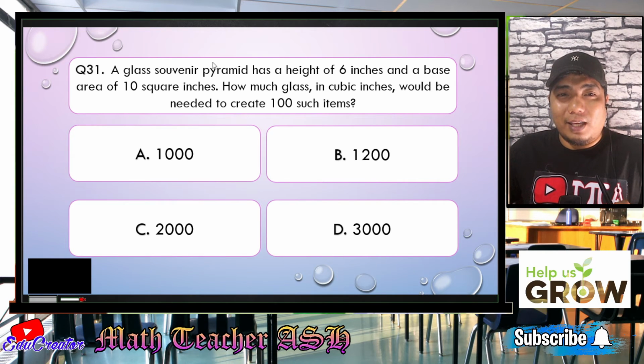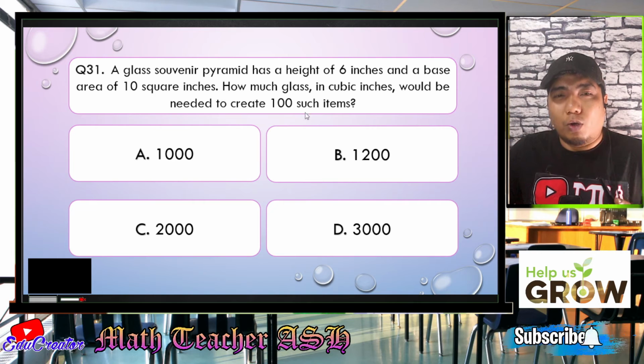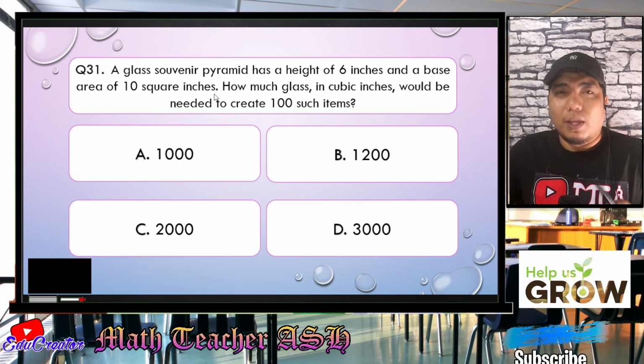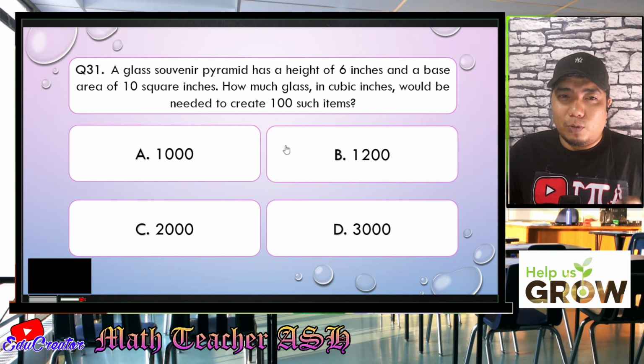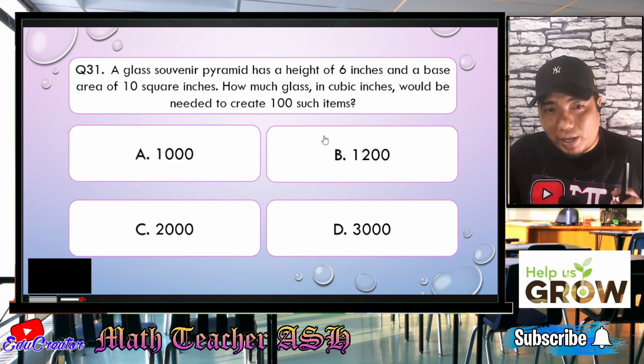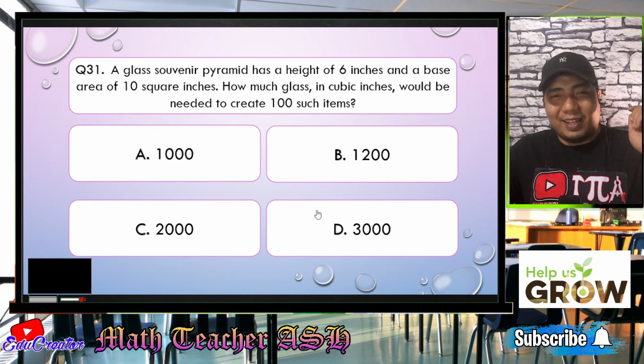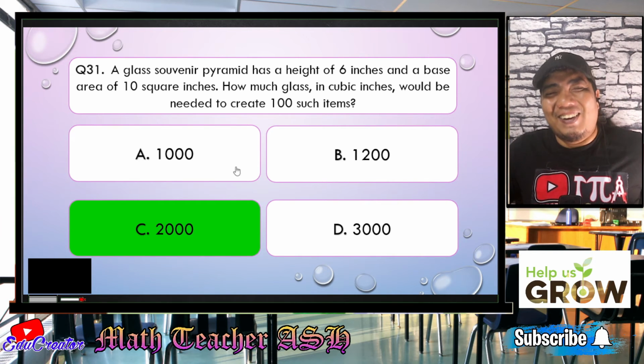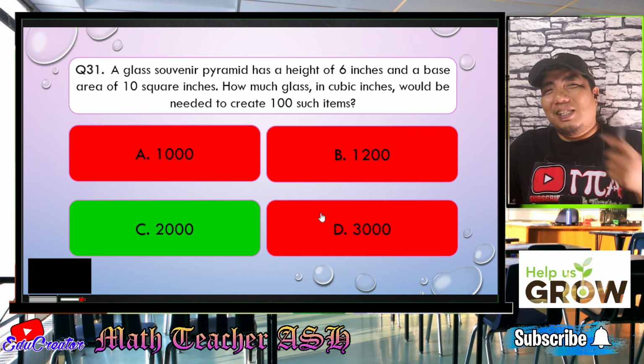So 20 cubic inches is the volume of our glass souvenir. In order to create 100 such items, we multiply the volume by 100, and that is 20 times 100, giving us 2,000, letter C. Easy, right? Very easy, my dear math learners.